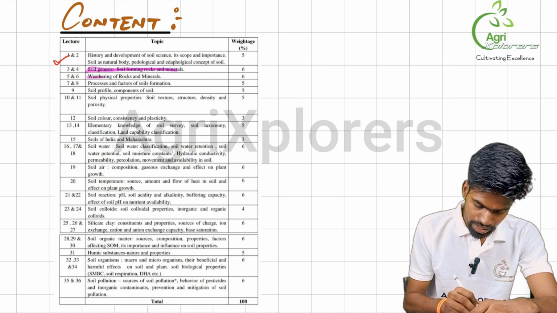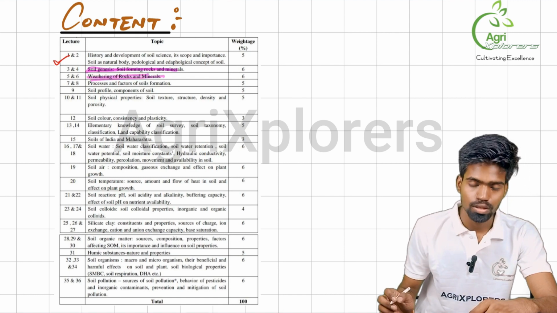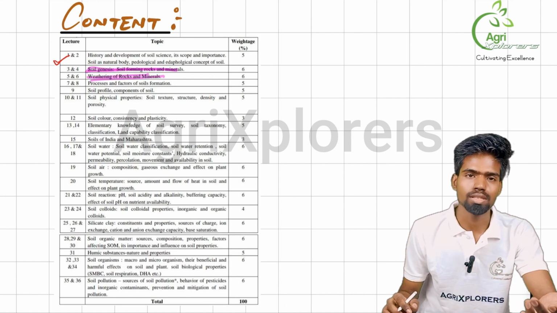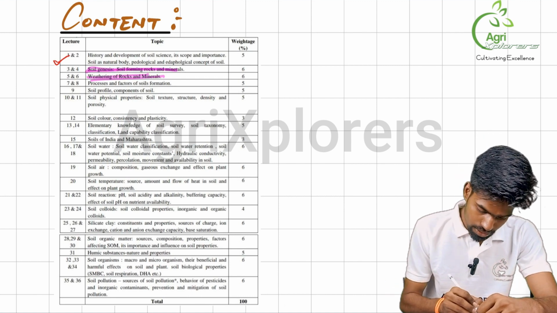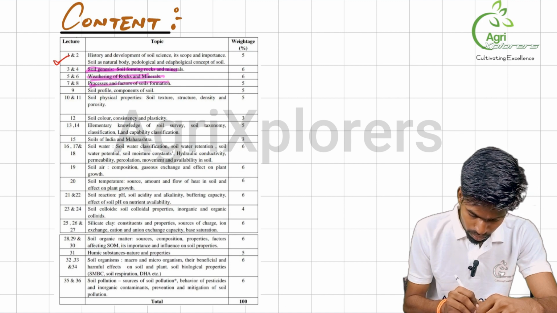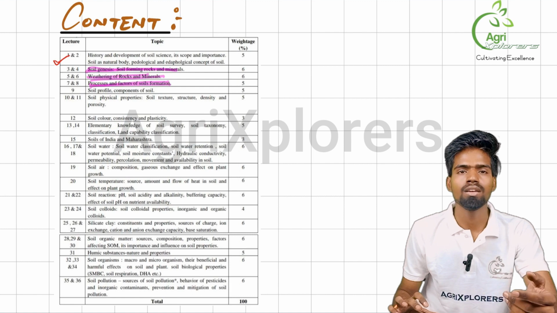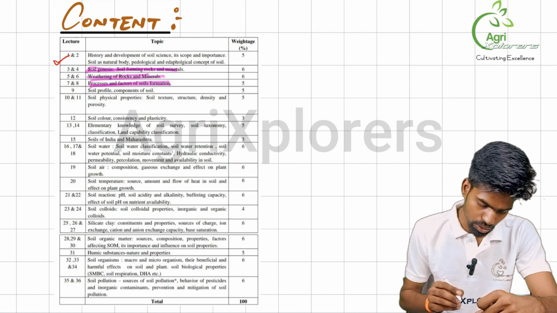We will be learning about weathering of rocks and minerals, how it is done, what are the processes involved in weathering, as well as processes and factors of soil formation. There must be some factor, some process that will initiate soil formation. Now, we will be learning about that.